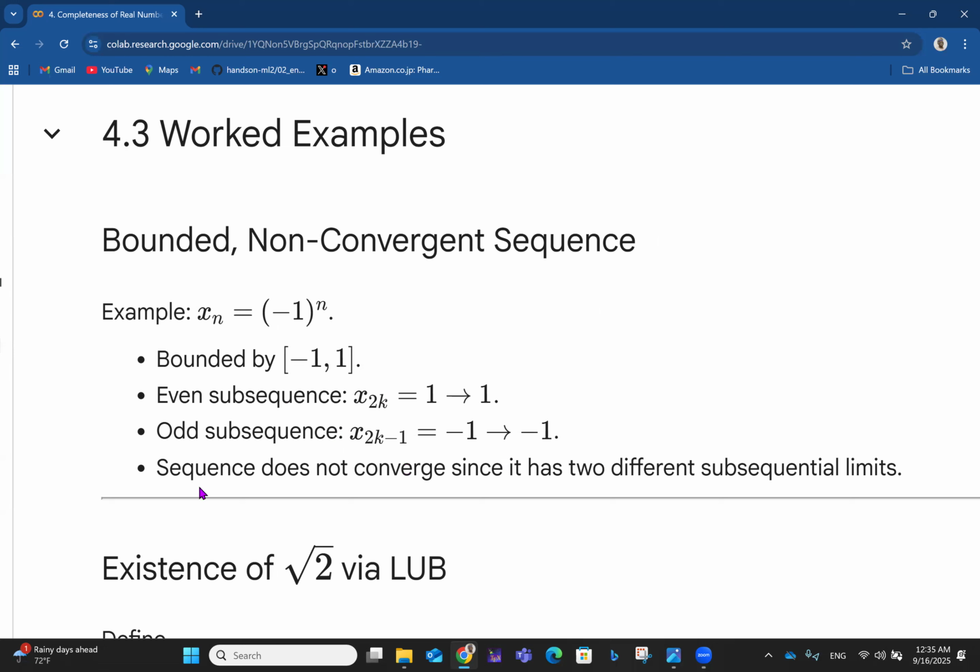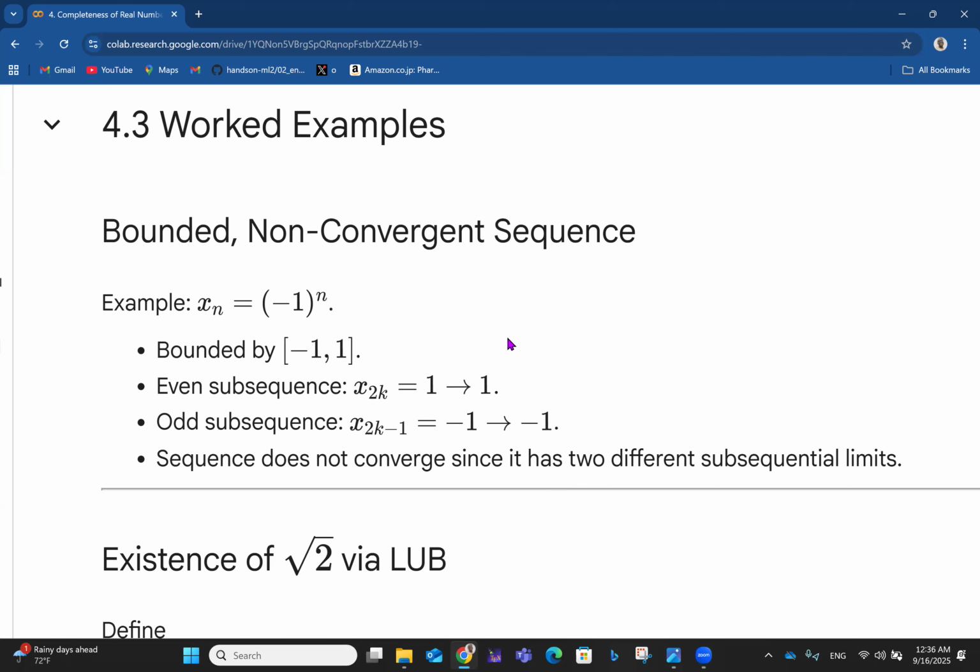So we can say the sequence does not converge, since it has two different subsequential limits. If you pick an even subsequence and an odd subsequence, they converge to different limits. So that's a bounded non-convergent sequence. You can have a bounded sequence that is not convergent.